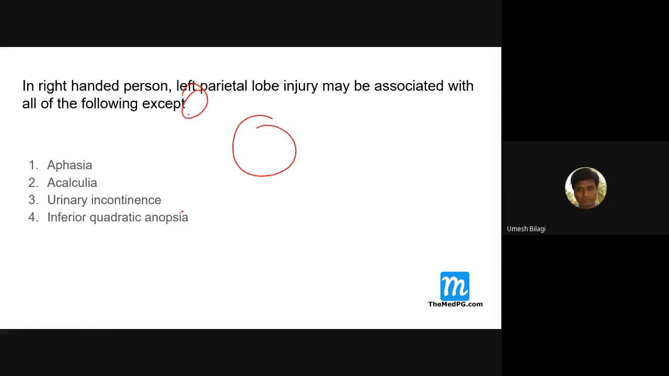See, the upper part of the brain, this is the temporal lobe. Here, if this is damaged, they can't see this. The inferior quadrant is not damaged. Temporal lobe means this will go. So this is the correct answer actually.